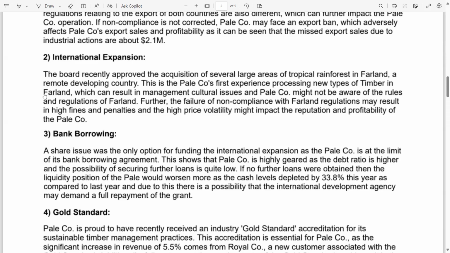depleted by 33.8%. How to calculate this percentage? First, you have to calculate the difference between this year figure and the last year figure. Then the difference will be divided by the last year figure. Then you will get the percentage, this year as compared to last year. And due to this, there is a possibility that the International Development Agency may demand a full repayment of the grant. Why? Because Pale company may not be able to meet the conditions.